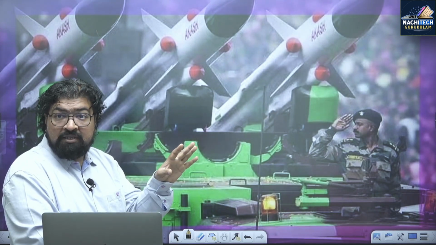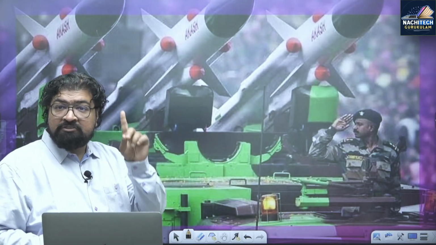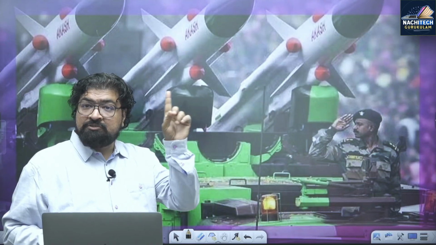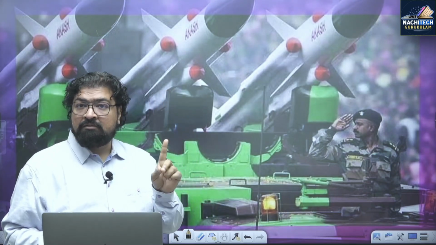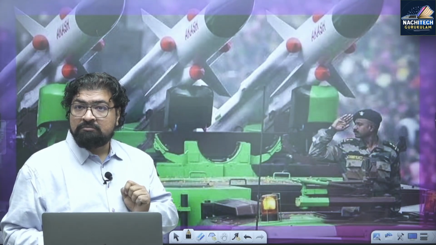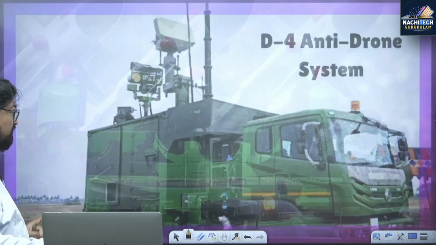Akash Tir. Then from Russia, we have the S-400 Triumph, the most advanced air defense of the world, better than what the US and Israel have, which Russia has got. And we have given it the name Sudarshan Chakra, Lord Krishna's Sudarshan Chakra. That is the name given by India. S-400 was used, very precise.